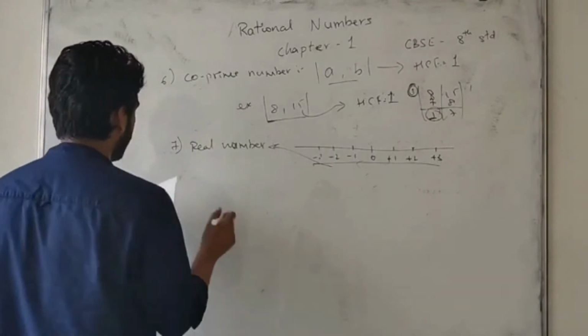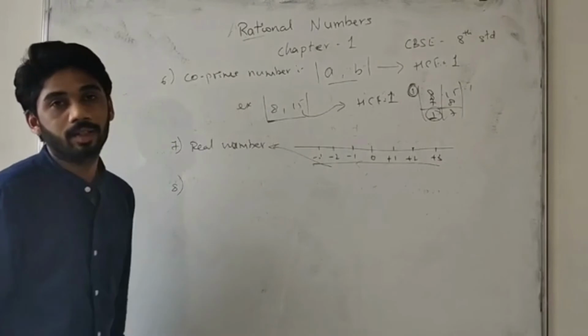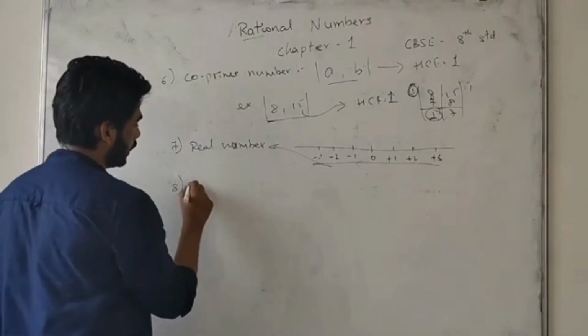So now the main thing here will come: what is a rational number. Our topic is this one. So we take this number as a rational number.